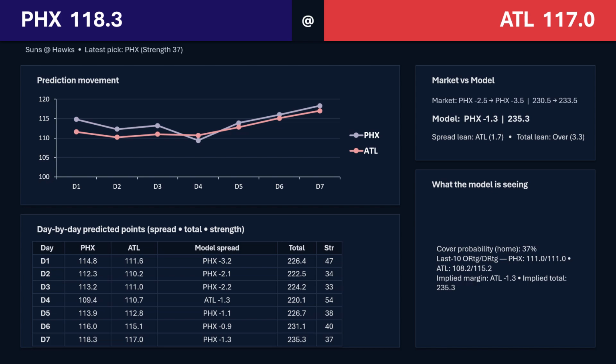So I do like Phoenix. This might be one where I would take them just on the line, or you could probably even get them at plus a couple points and try to make it a little safer. Maybe they lose a close one, but the odds shouldn't be too bad with the way that this spread is right now. So, like I said, Phoenix plays pretty well on the road.